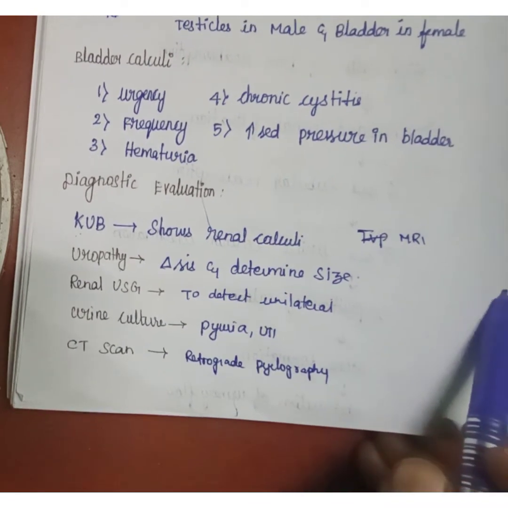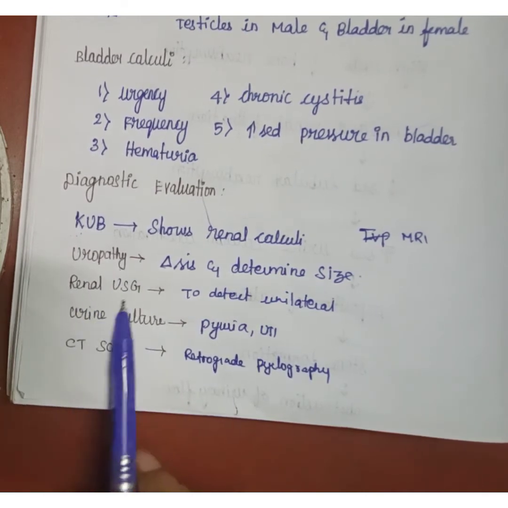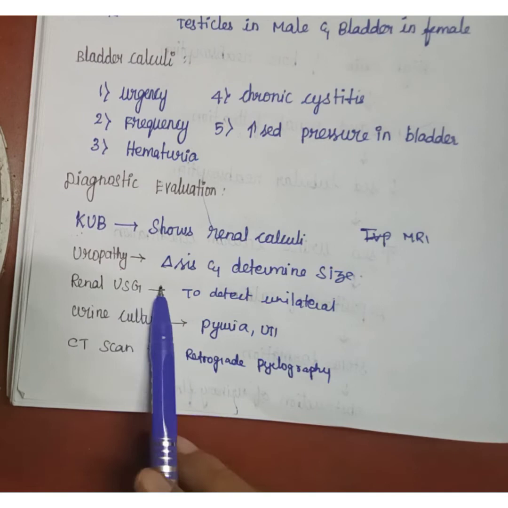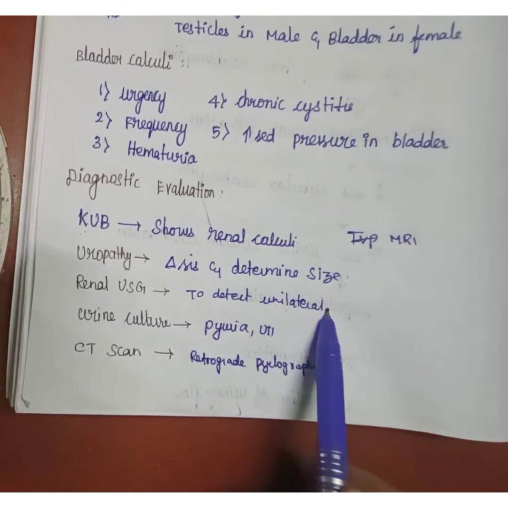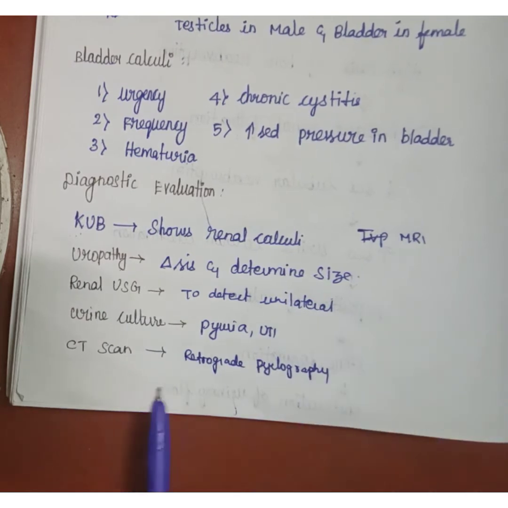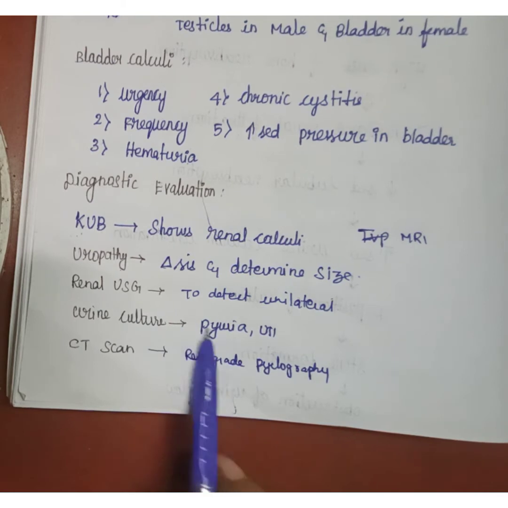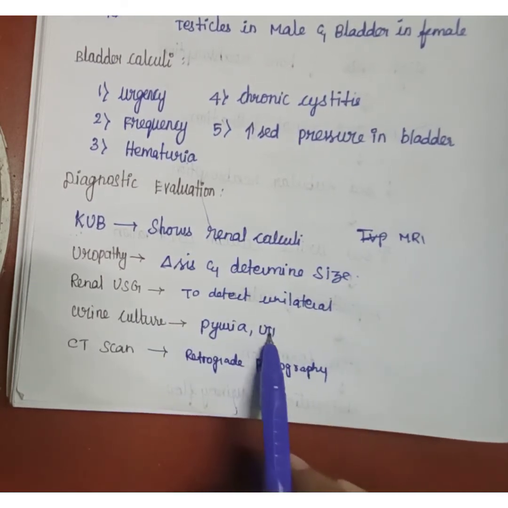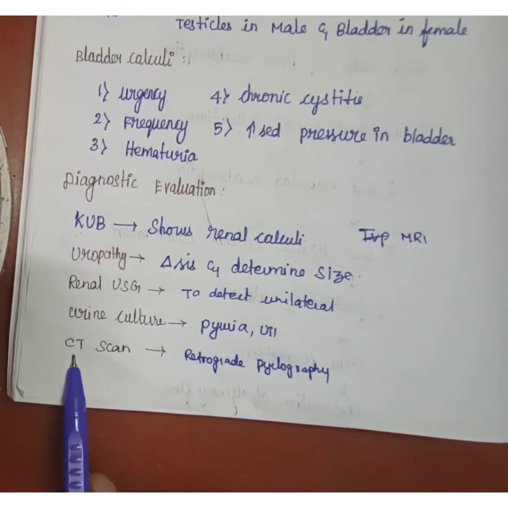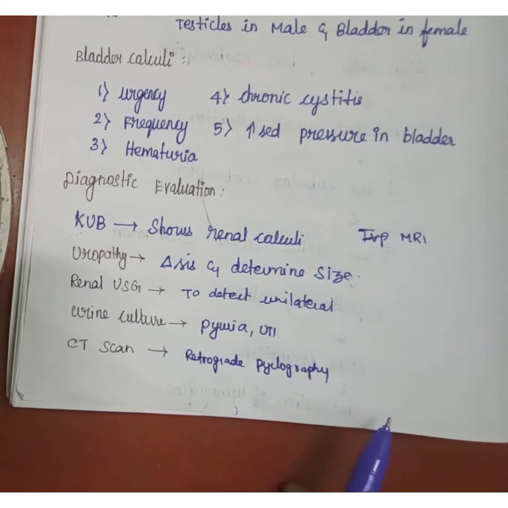Renal USG helps to detect whether the renal calculi are unilateral or bilateral, and hydronephrosis also. Urine culture is done to check for pyuria or UTI, which means urinary tract infection. Next is CT scan, where retrograde pyelography will be done to determine the locations.